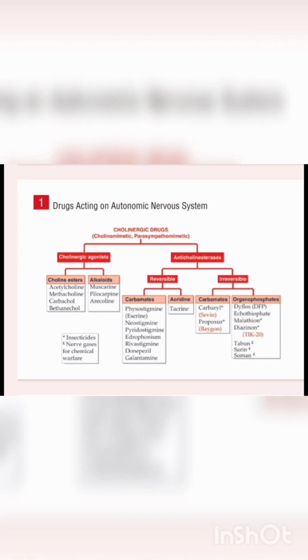while the irreversible includes carbamates and organophosphates. Carbamates contain carbaryl and propoxur, these two drugs, and the organophosphates contain dyflos, ecothiopate, malathion, diazinon, tabun, sarin, soman. So all these are the cholinergic drugs.